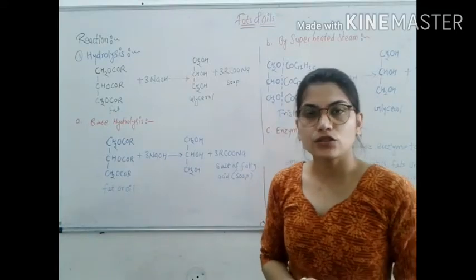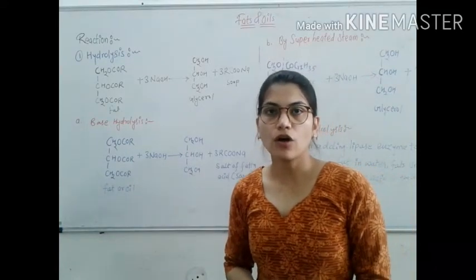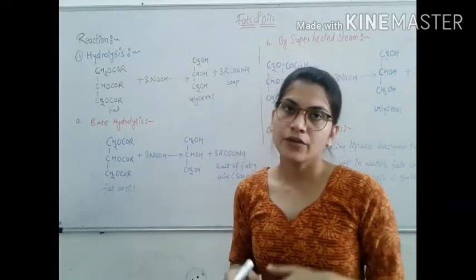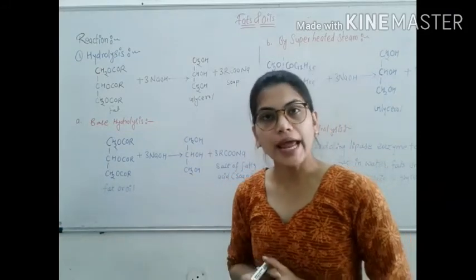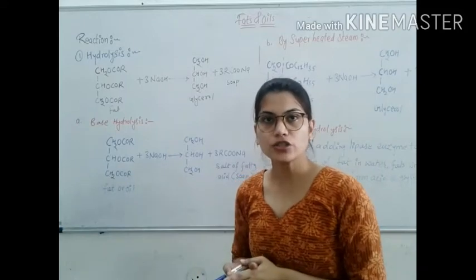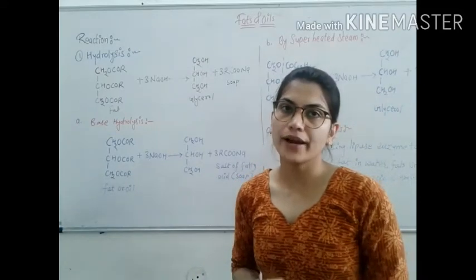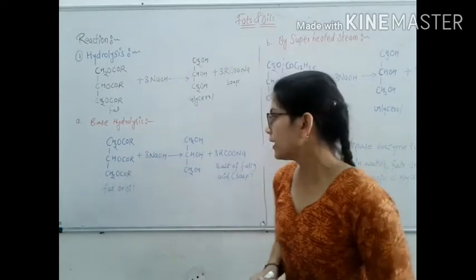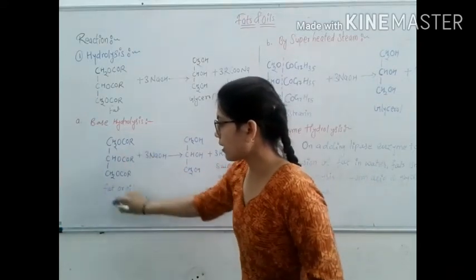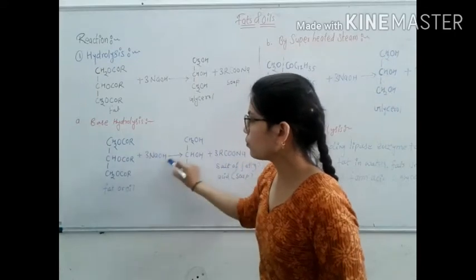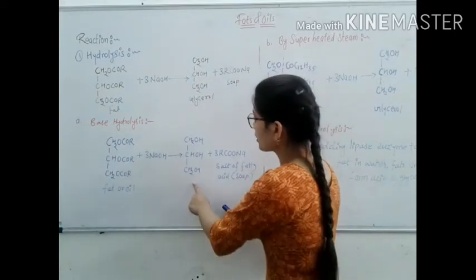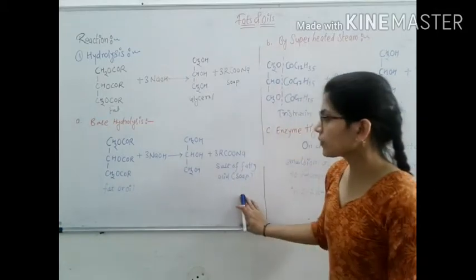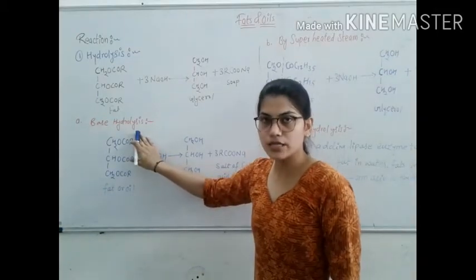Glycerol and the sodium or potassium salt of high fatty acid, soap, are obtained on heating fats and oil with NaOH or KOH solution. Base hydrolysis of fats or oil is also known as saponification. The fat or oil reacts with 3 moles of NaOH to form glycerol and salt of fatty acid, soap.